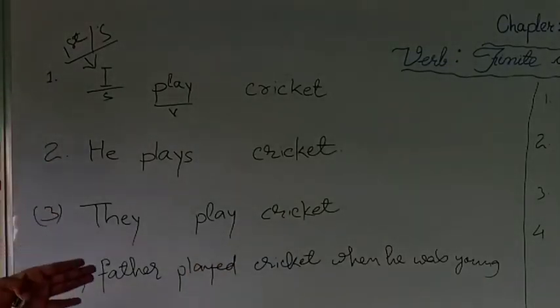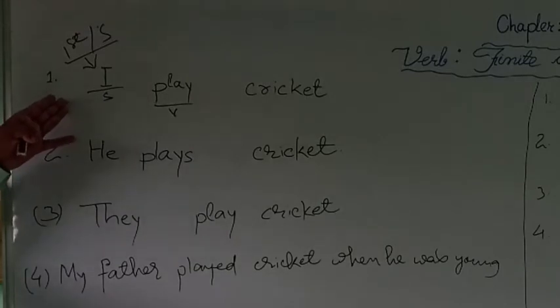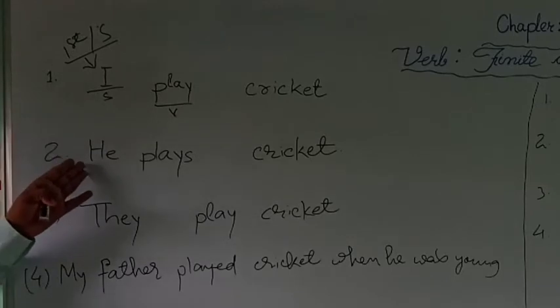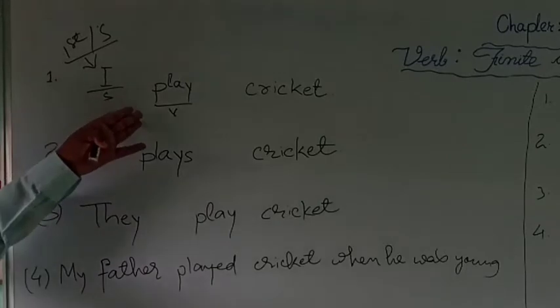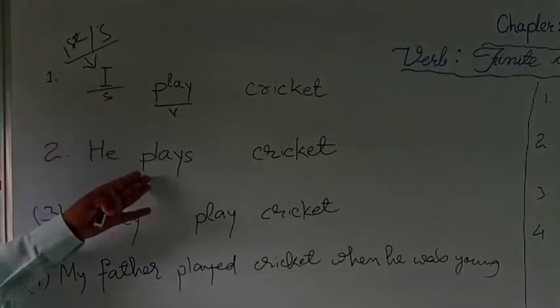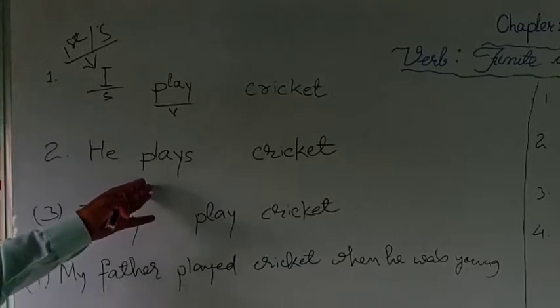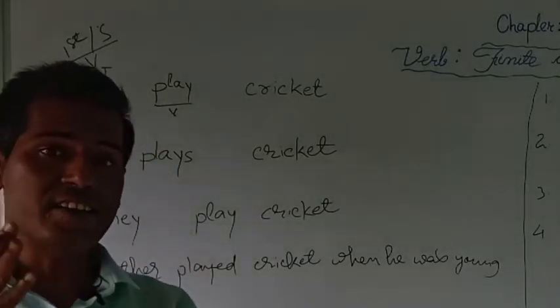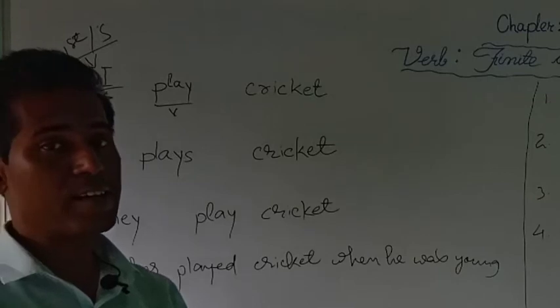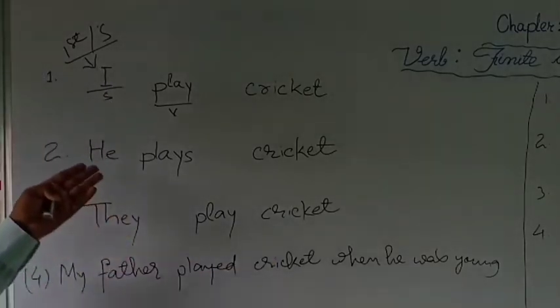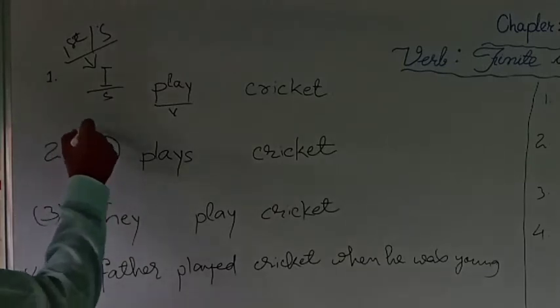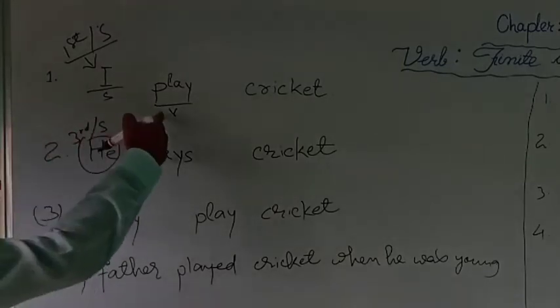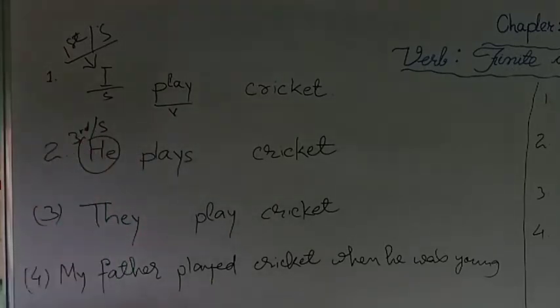Whereas in the second sentence, as the subject I, in first person singular number, has turned into he, that is third person singular number, the verb play also has turned into plays.